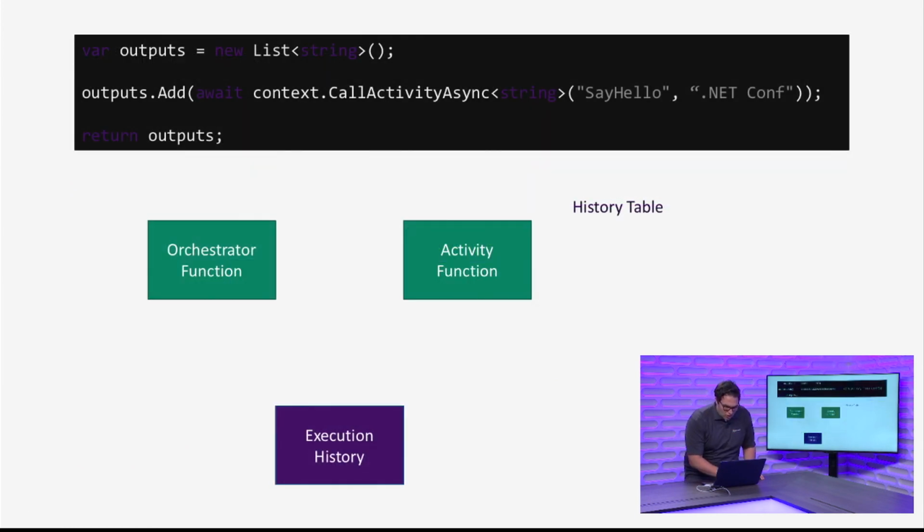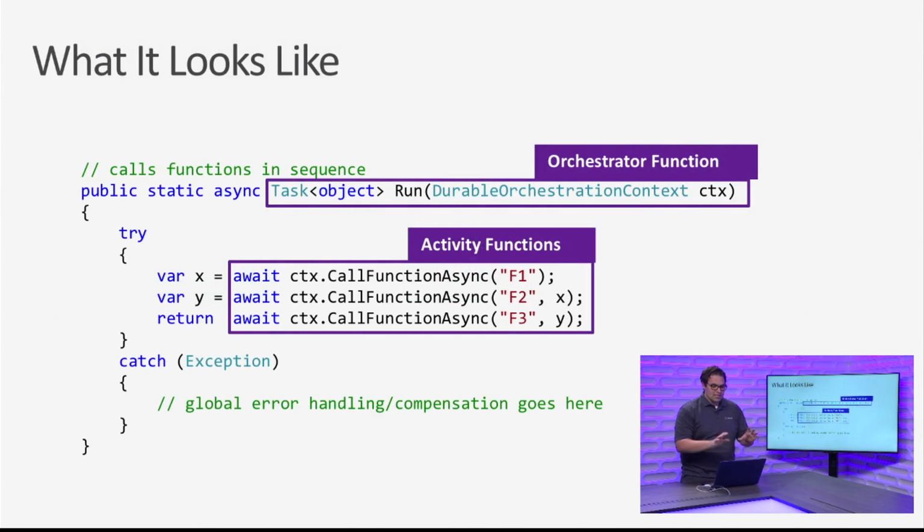Before I do a quick demo, I do want to show you one important aspect, which is how durable functions actually behaves. If you look at this example again, this is a very simple function. The next one we're going to look at is very similar. Call function 1, then function 2, then function 3. It's very possible that calling all 3 of these functions might take a very long time. So we have to do some work in the framework to make sure that this is durable, that you have at least once guaranteed execution, and that everything executes in the order that you expect it to.